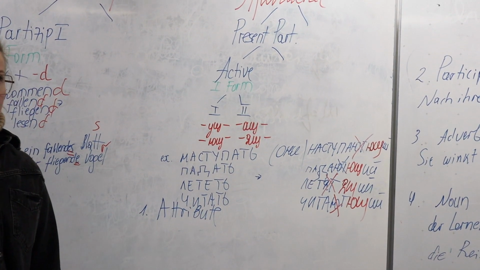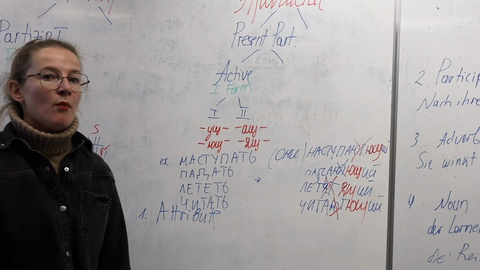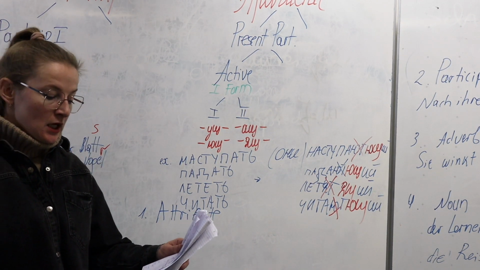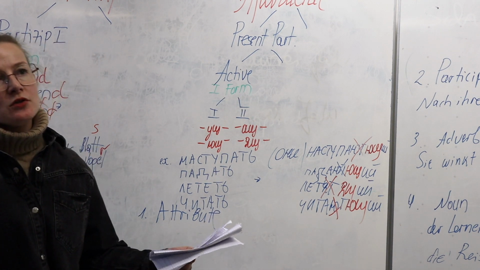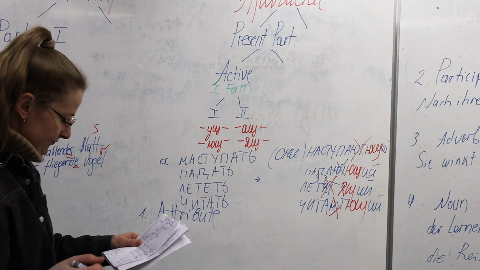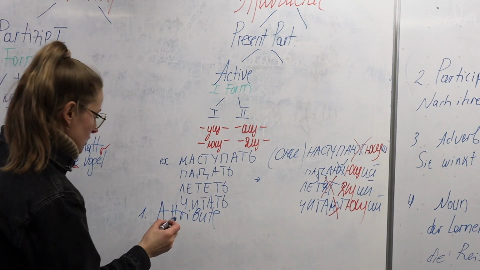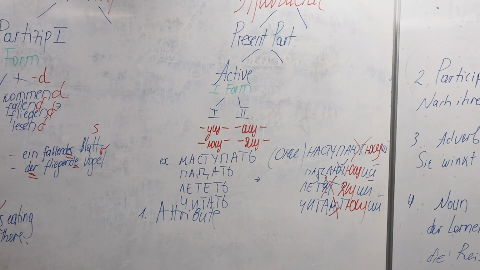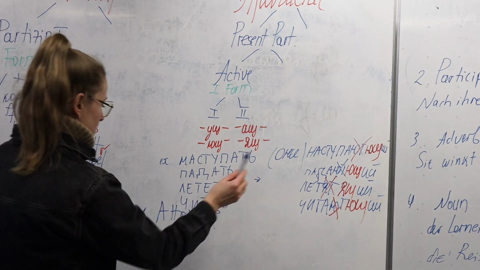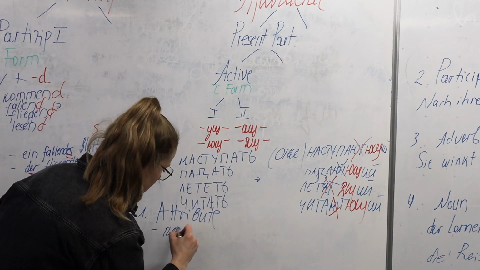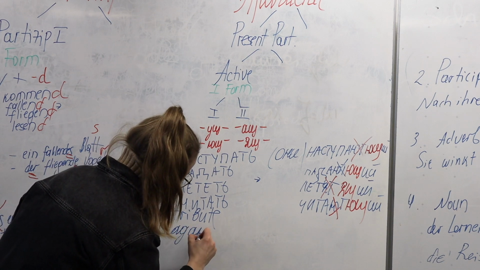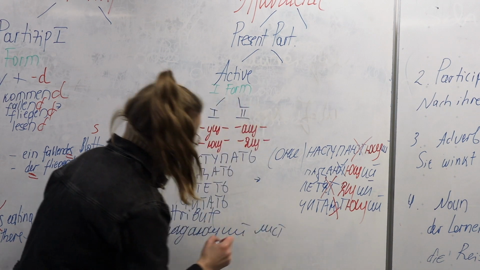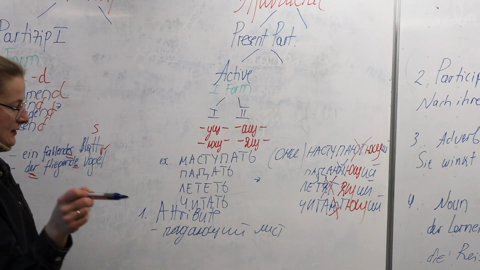Meaning it is used as an adjective which modifies a noun and thus has to agree with the noun in gender, number and case, which means it's got to be inflected or declined. So in our case we've got a falling leaf, падающий лист. Again, лист is a masculine noun.